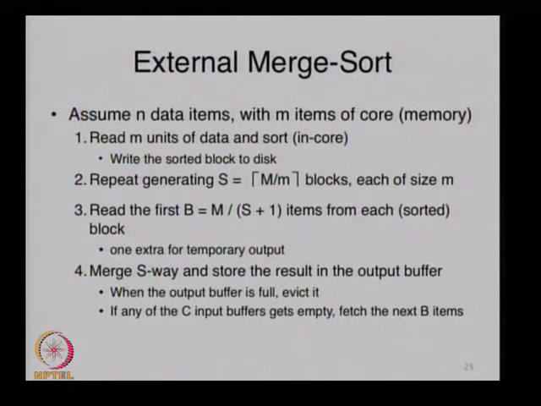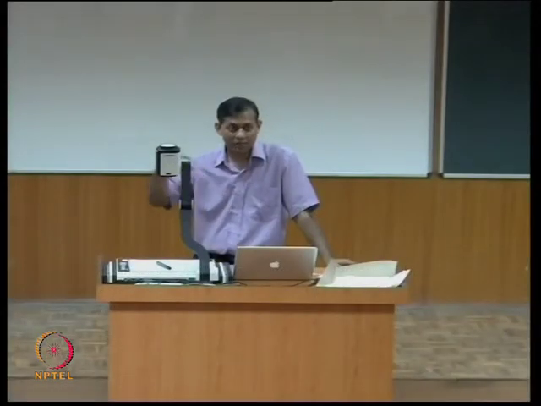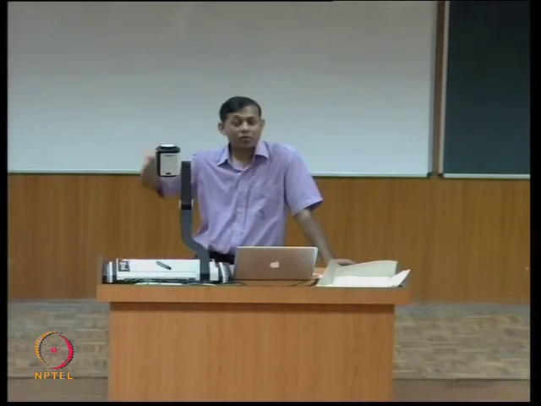This is merge based. So you take m things at a time, because only that much will fit in your memory, and sort each chunk. So now at the end of it, you have n over m blocks of m things each, sorted, right? And you have to merge them together.